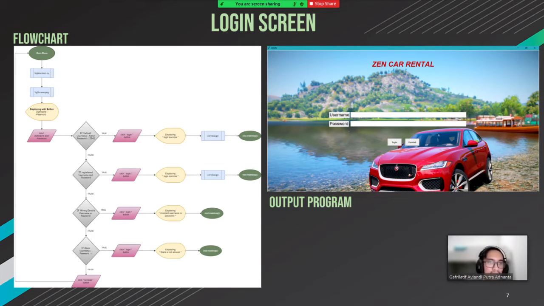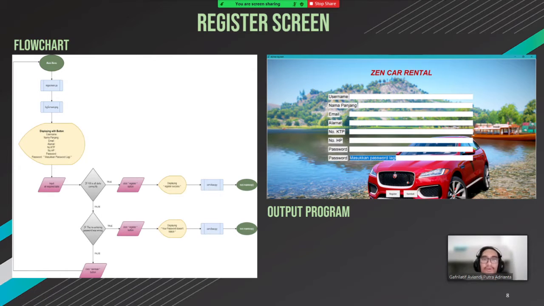And if the username or password is blank, then it will also show an error message, which is blank is not allowed, and tells to fill in the username and password again. And we can also click the back button or kembali button to go back to the main menu.